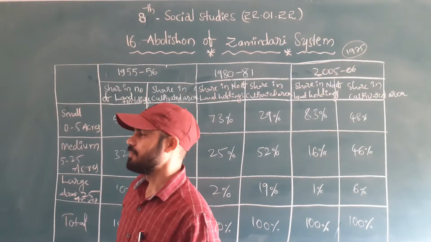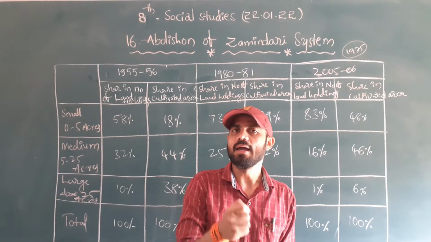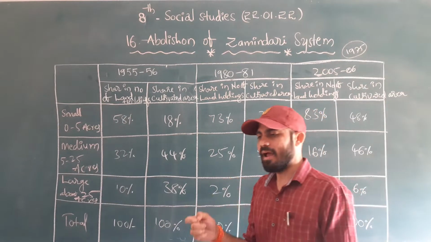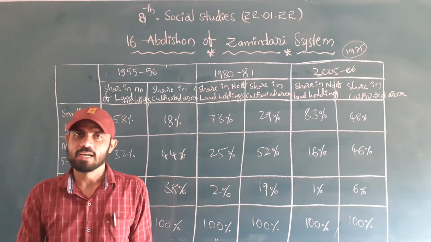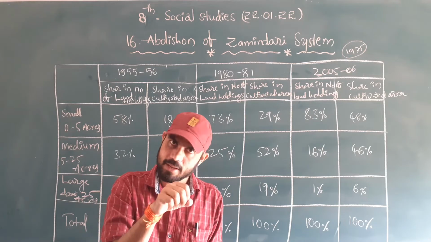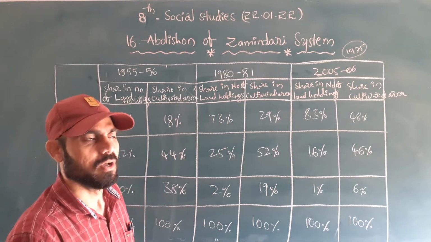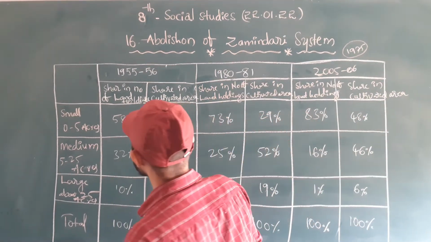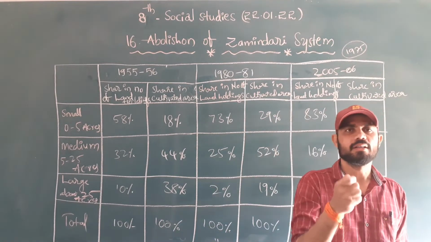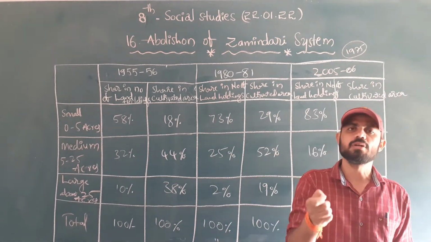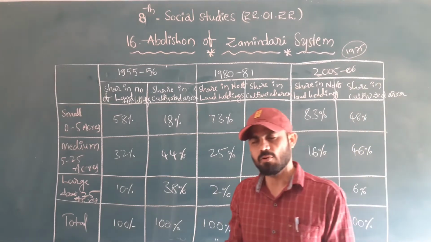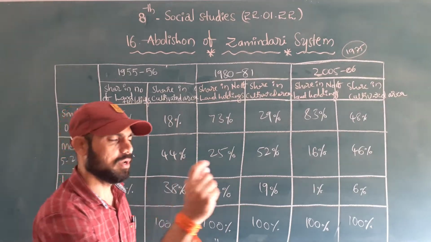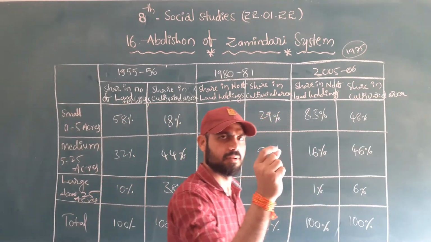What does the Land Ceiling Act do? Land Ceiling Act means those people who have excess land, that land has to be taken under the control of the government, from those people. What is the excess land? When it comes to irrigated land, those who have about 27 acres of irrigated land, the excess land should be controlled by the government.